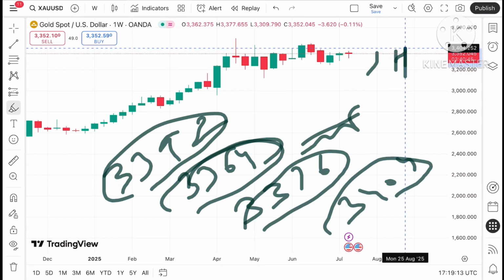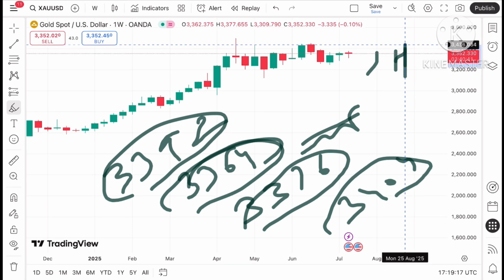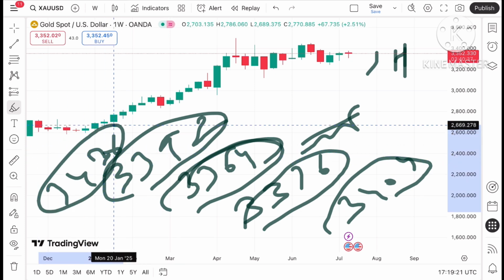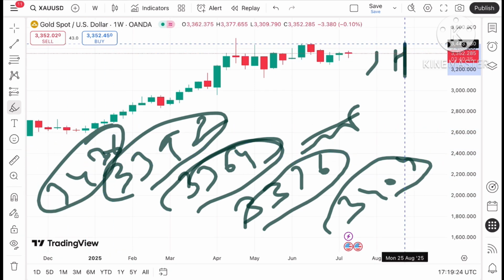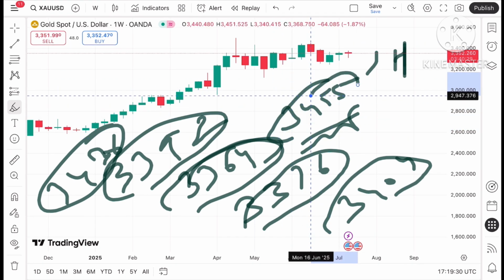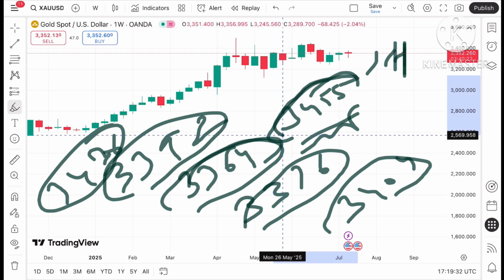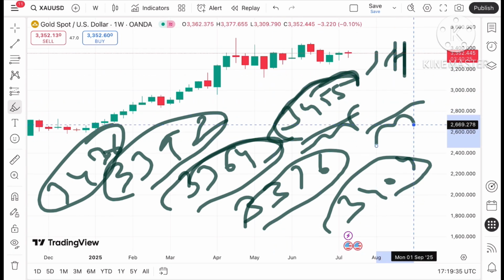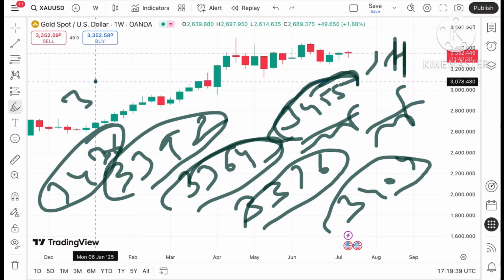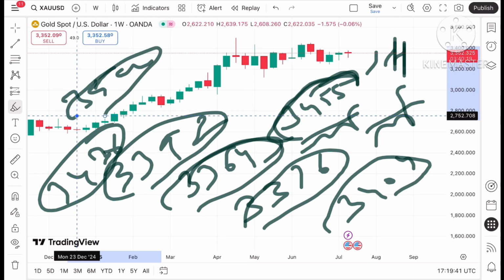Once the price sustains above 34.04, the probability of going towards the next level can be seen, and it can touch a level of $34.36. Once the price sustains above 34.36, the probability of touching a level of 34.55 can be seen, and if the price moves above this level, a further upside can be seen. Because this 34.35 is already tested, the price can rise further, and it can touch a level of 3500, which is an all-time high.